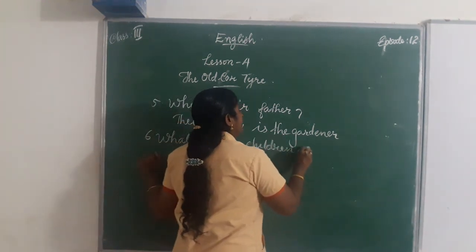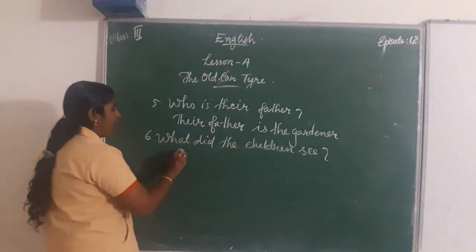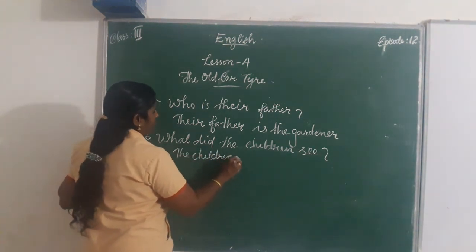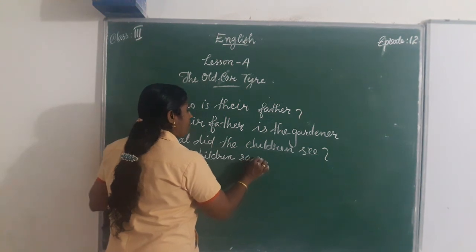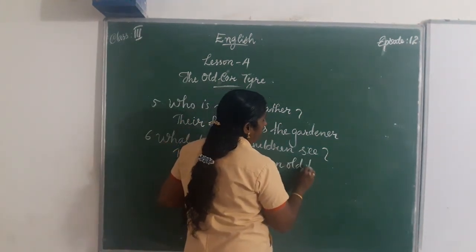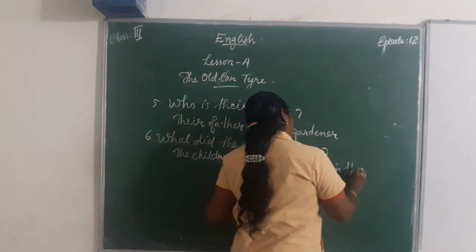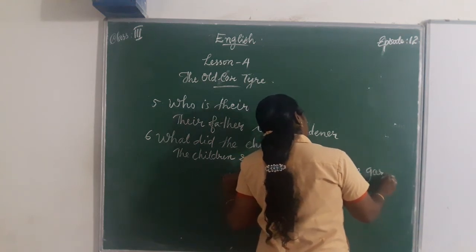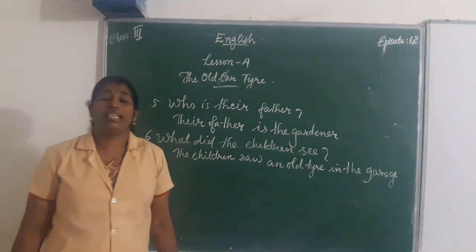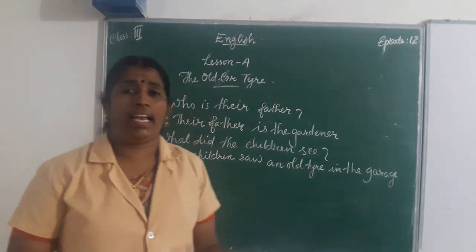The children saw an old tire in the garage. The children saw an old tire in the garage.